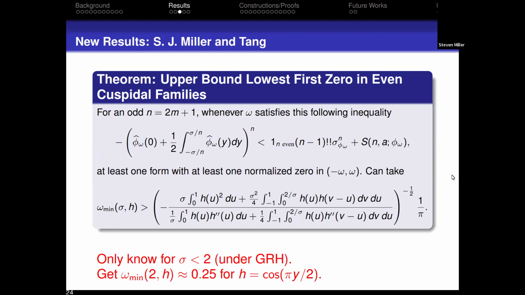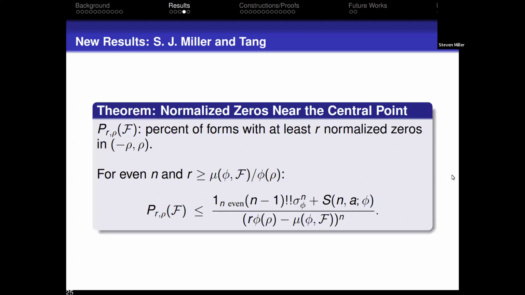I will expand this out in a few moments as to where all these numbers come from. We were basically able to show there has to be at least one form whose first zero is at most 1/4 of the average spacing of what's going on near the central point. So that was nice in terms of just how high up do we have to go. The better we can do the number theory, the bigger sigma we can take, and the better result we can get in terms of there must be at least one form that has a really low first zero. And that's the question, is how low must that lowest zero be? You can also look and see what percent of the forms have at least r normalized zeros in some window.